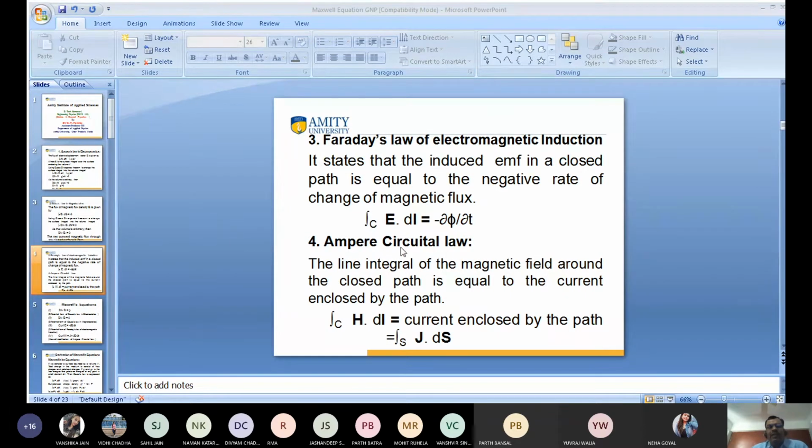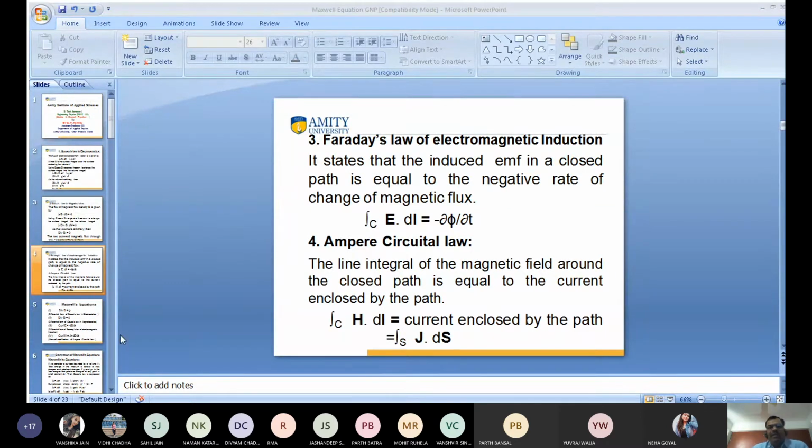Your fourth law is also important, Ampere's law. What is this? The line integral of magnetic field around the closed path, that is, the closed integral of H dot dl, is equal to the total current enclosed by the path. So we can write the closed integral of H dot dl is equal to the current enclosed by the path, which is equal to total current. Total current means the surface integral of J dot ds.